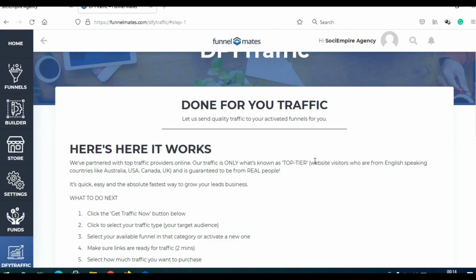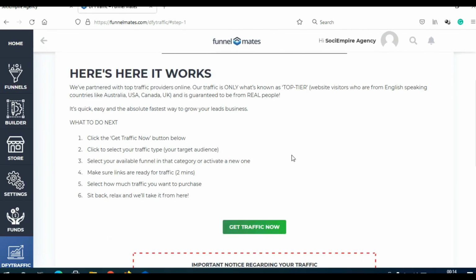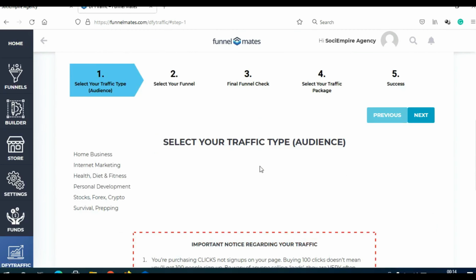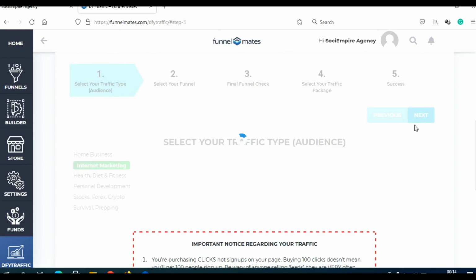There is a free way, and that basically means that you need to send traffic to the landing page of that funnel, or to use your client's Instagram page, Facebook fan page, Twitter page, Pinterest page, or whatever, to send traffic from their pages to the funnel and convert those people on your client's mailing list. Another option is a paid option. You basically need to pay SociEmpire to send you traffic. All you have to do is click here on get traffic now. And here you need to choose the business. So let's say internet marketing, click here and then click on next.